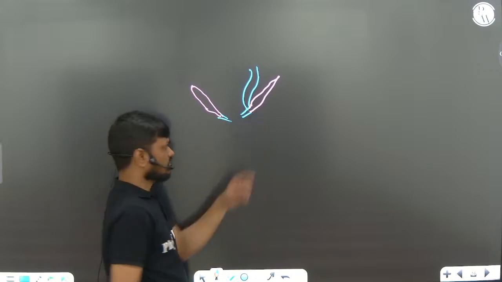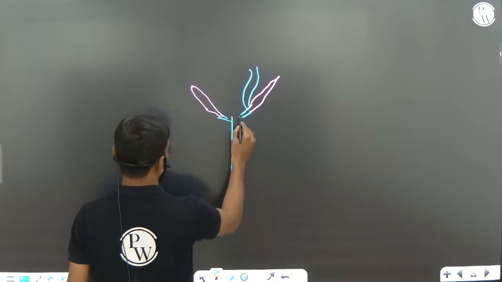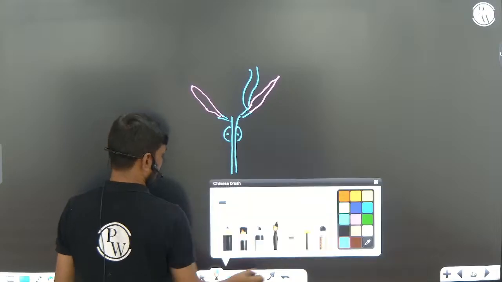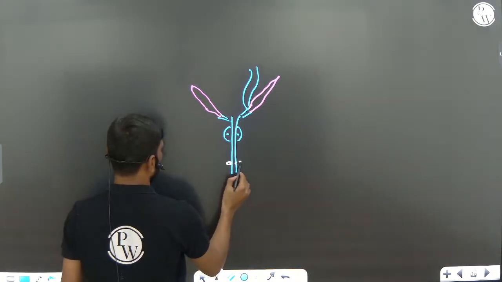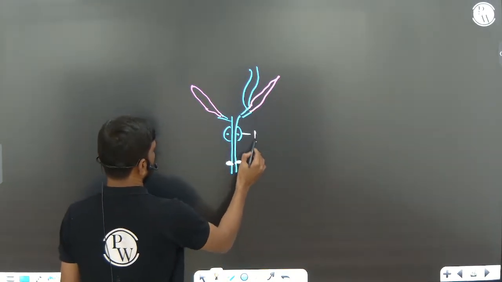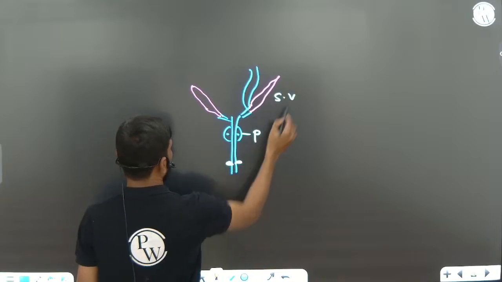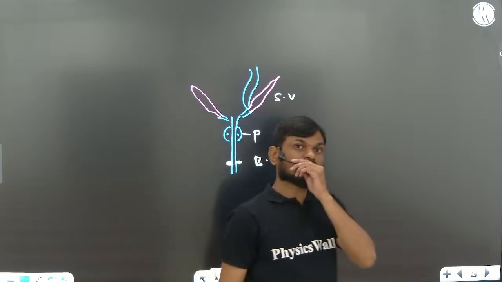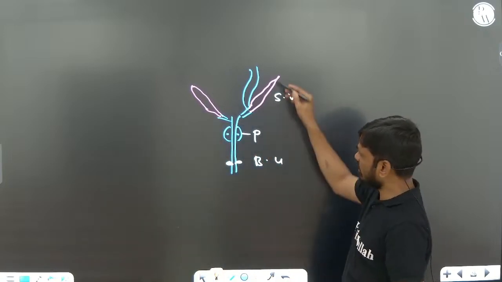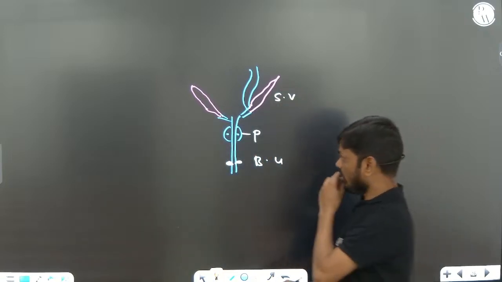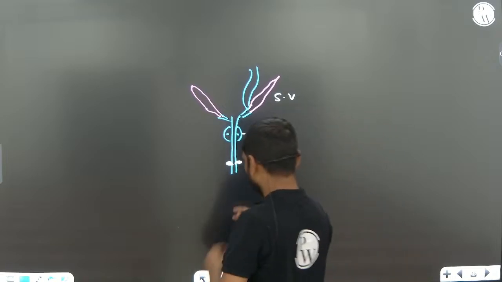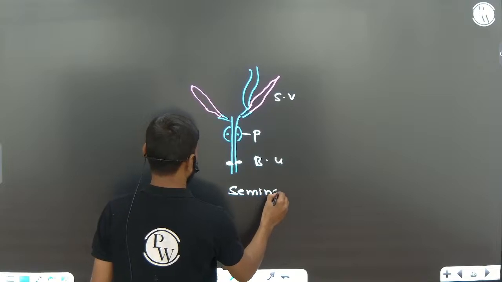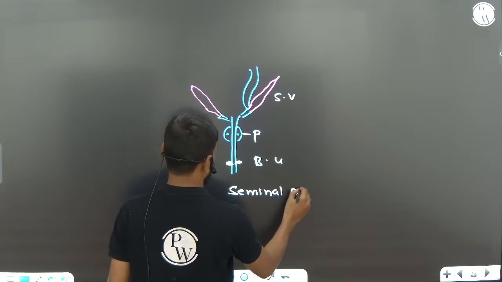Seminal vesicle, and this is urethra. These are prostate gland and bulbourethral gland. Prostate gland, seminal vesicle, bulbourethral gland. The secretion of these glands we are calling seminal plasma.